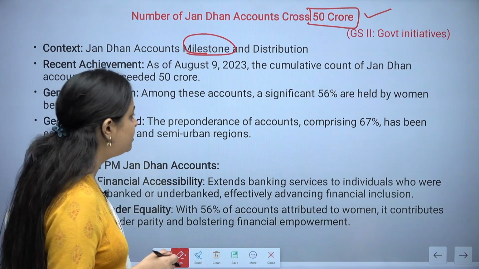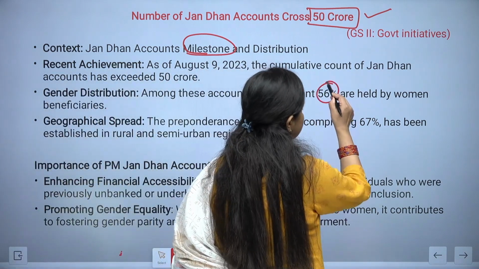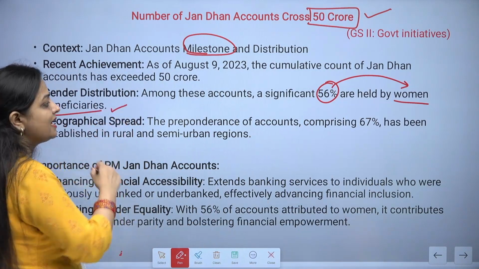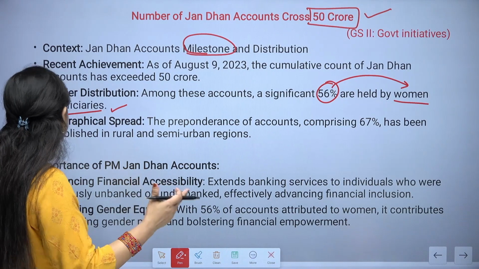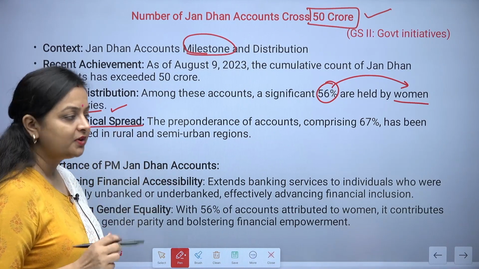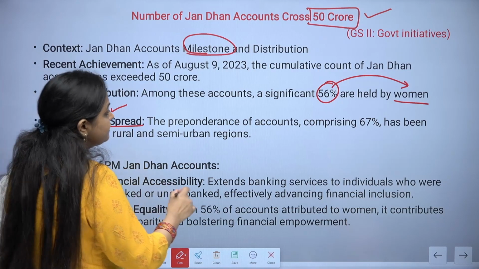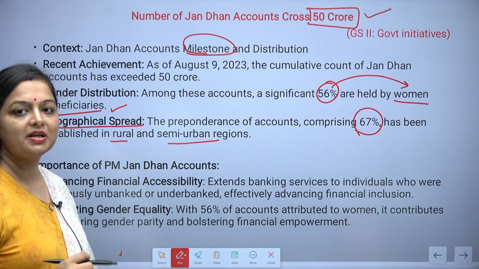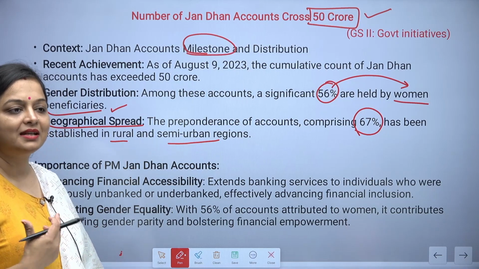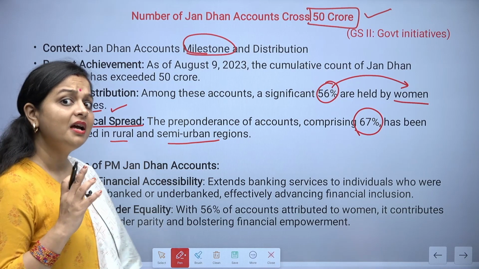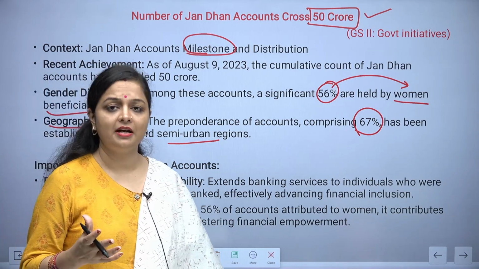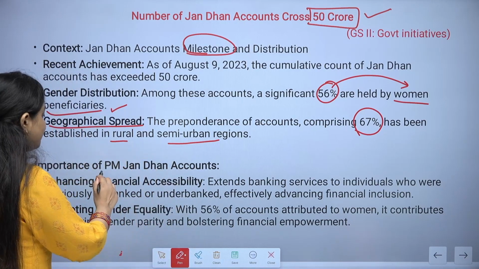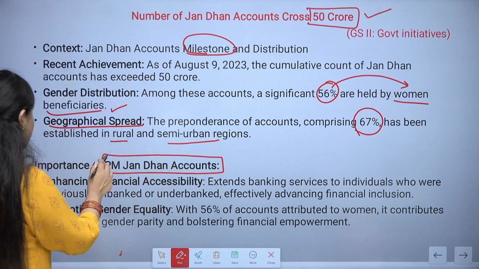Gender: when it comes to the gender distribution, 56% of these accounts are held by women beneficiaries, and the rest by men or others. Geographical spread: 67% of the people are from rural and semi-urban regions. People are now trusting banks. Obviously, if you are putting your money somewhere, it shows that you are willing to support the bank. Importance of the Jan Dhan accounts.